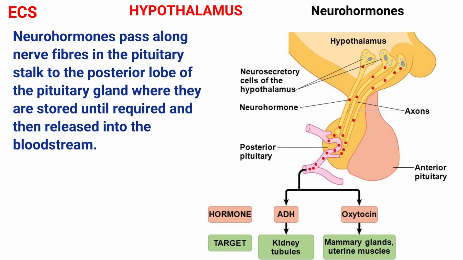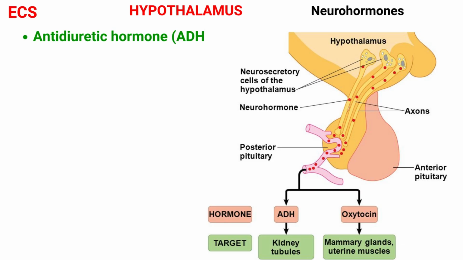The next type is neurohormones. Neurohormones pass along nerve fibers in the pituitary stalk to the posterior lobe of the pituitary gland, where they are stored until required and then released into the bloodstream. The two neurohormones produced in the hypothalamus are antidiuretic hormone and oxytocin. First, we will see antidiuretic hormone.